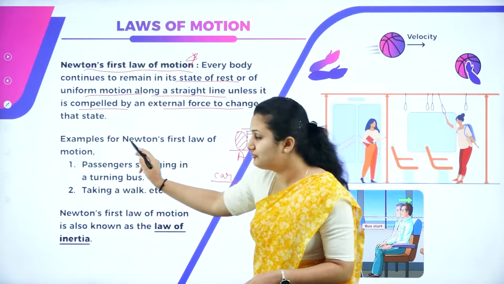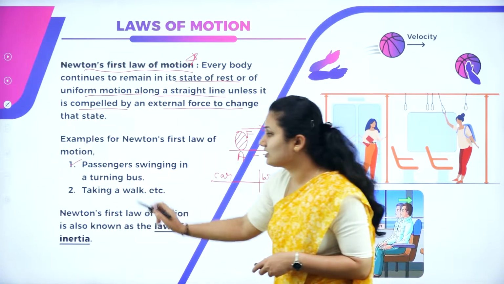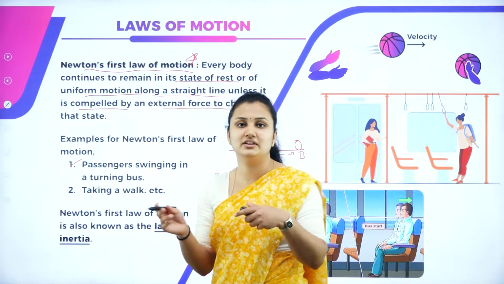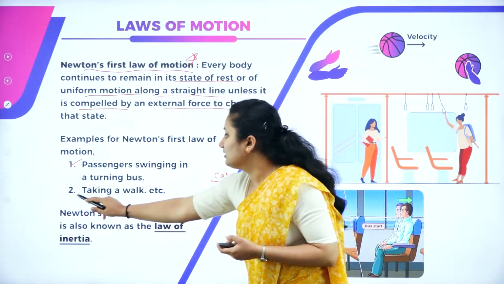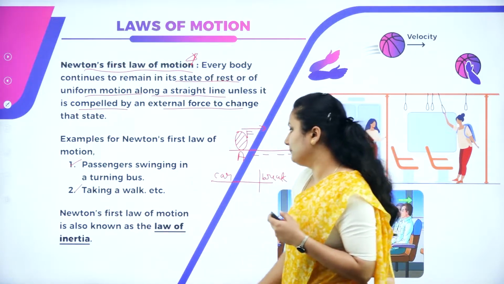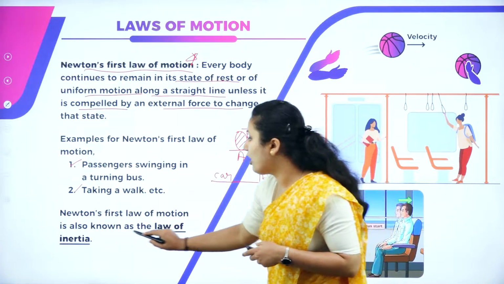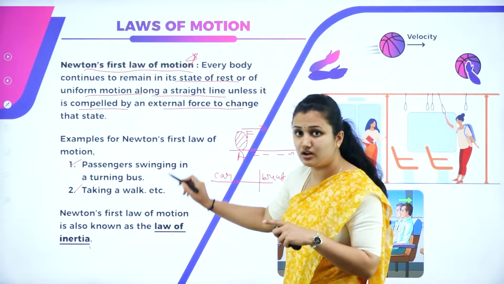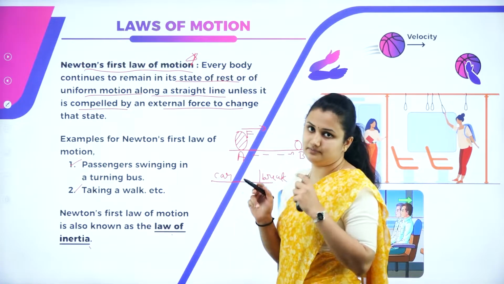So, an example for Newton's first law of motion: a passenger swinging in a turning bus. Immediately when the bus takes a right or left, you swing with that, and so on. Newton's first law is also called the law of inertia. What do you mean by this?